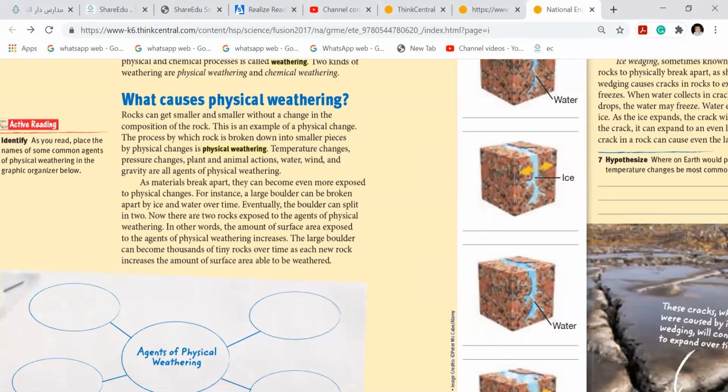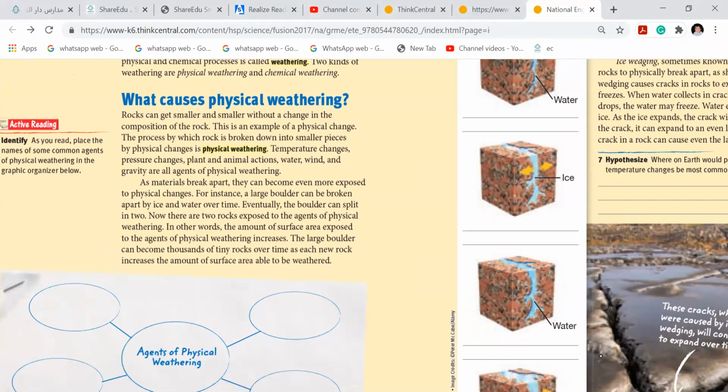Temperature changes, pressure changes, plant and animal actions. I told you, plant means you will remember the roots, that tree I made. Animal, yes, the mice and the rabbit, which are continuously digging. Water and wind, the water splashes daily on something and the rock becomes softer, and not soft exactly, it breaks. Okay, as material breaks apart, they can become even more exposed to physical changes.